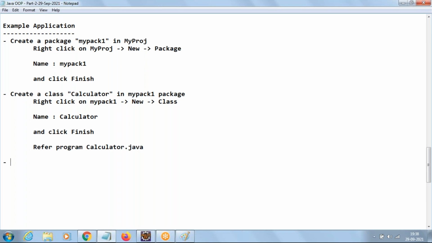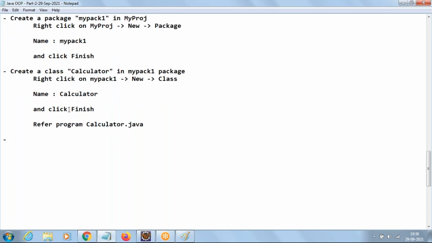Now let us create one more package. Create a package com.mypack2 in my project. How to create a package? Just right click on my project and say new package.